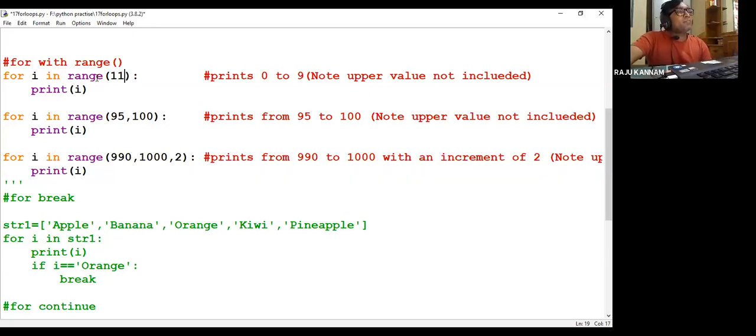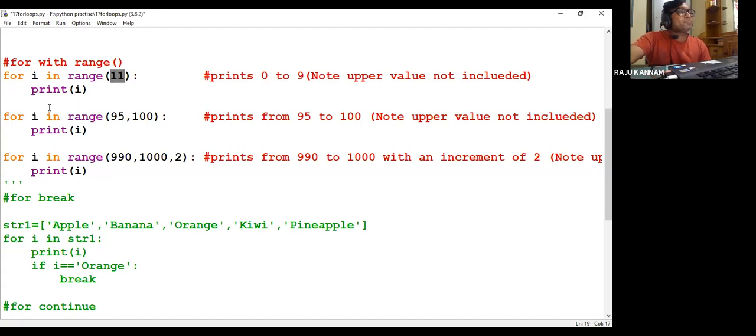So now here, first in the range, the first element will be 0. So for i is 0, then the i value is printed, 0 will be printed. Then automatically incremented, it will point to the next element, that is 1 will be printed. Then 2, 3, 4, 5, 6, 7, 8, up to 11 elements it will be printed. 0 to 10 it will be printed. 0 to 10 if we count, we have 11 elements.